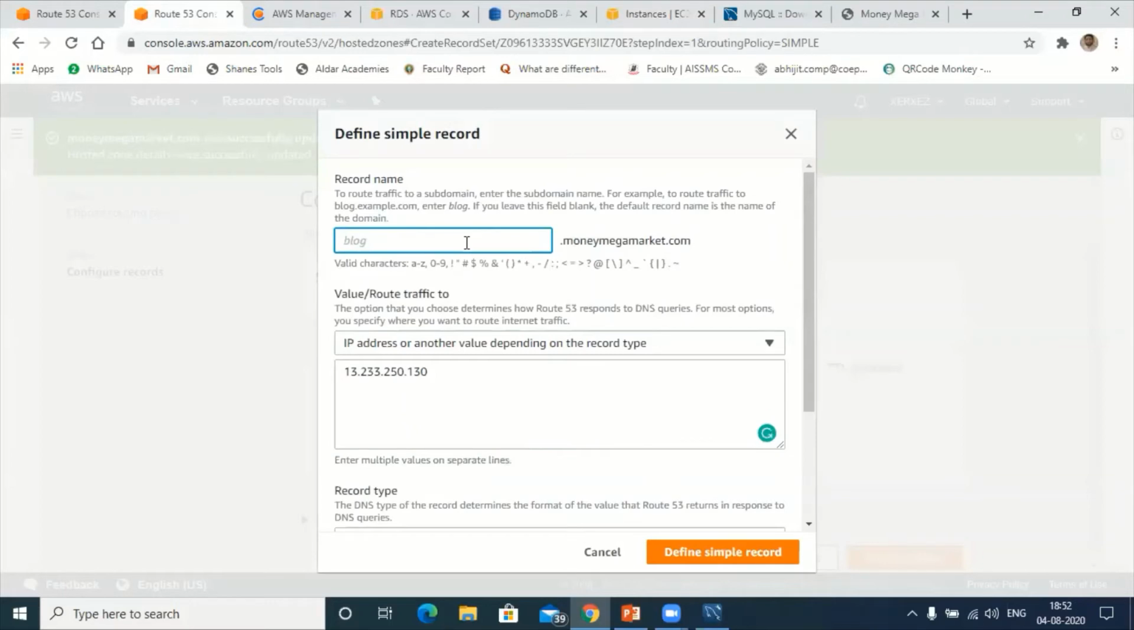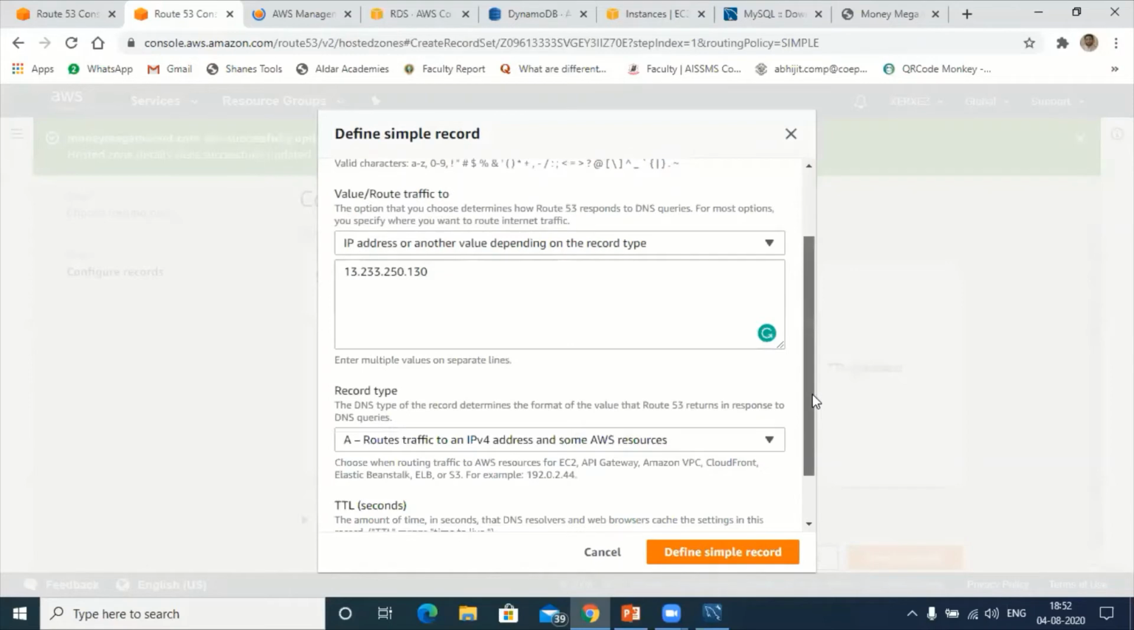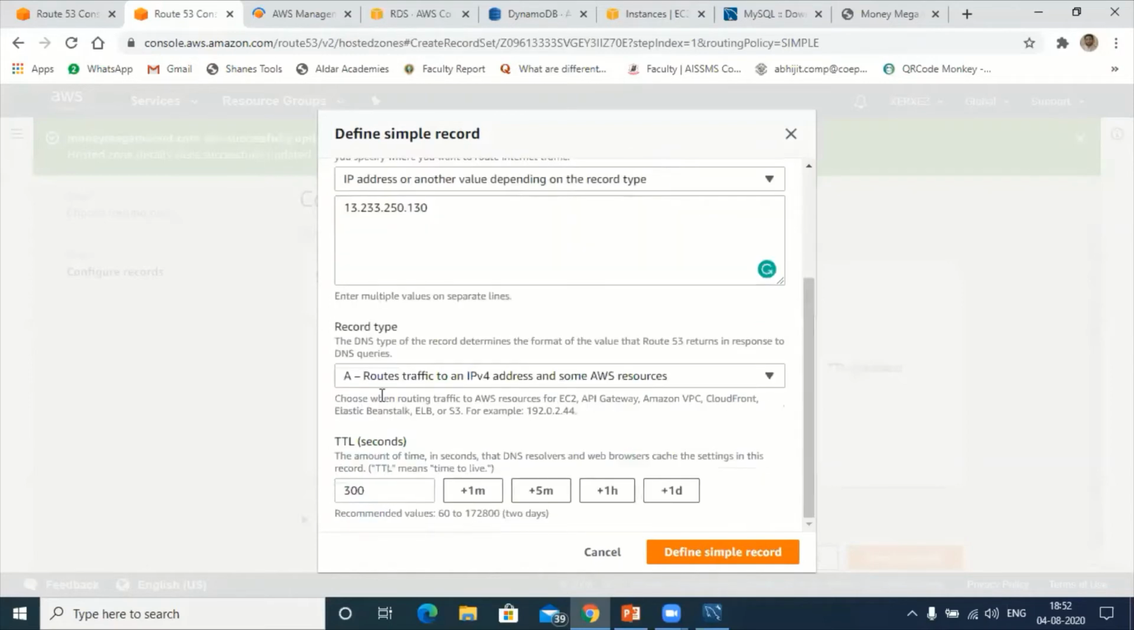Here just type www, so that means www.moneymegamarket.com. Next, the A routing record is created. I have created the A routing record. TTL in seconds means the maximum time this site will take. If I want to configure this, minimum it will take around 2 days. I think 2 days back I configured this, so it is still under process.